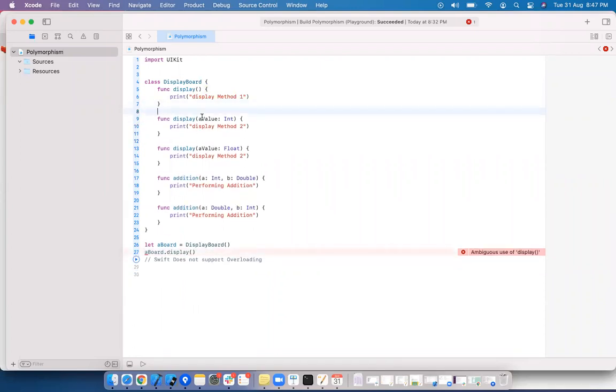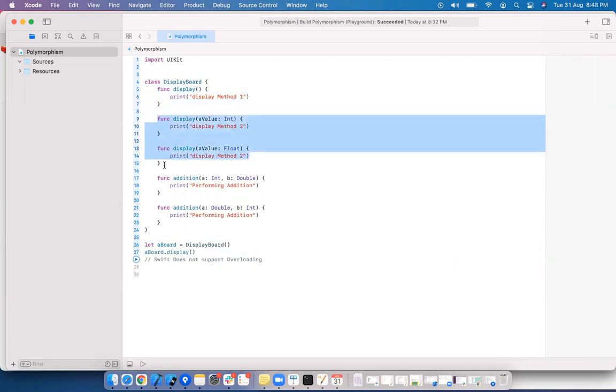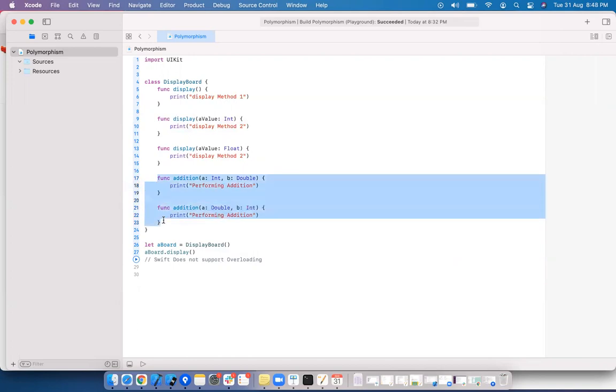Whenever you are trying to achieve the overloading by changing number of parameters or order of parameter or type of parameter, the method name itself is getting changed. So it is not overloading, it is simply a new method. These two are different methods now, and these two also are different methods now. So all these are different methods. It is not overloading. The definition of overloading is the method name should be the same, but the method names are not the same here.